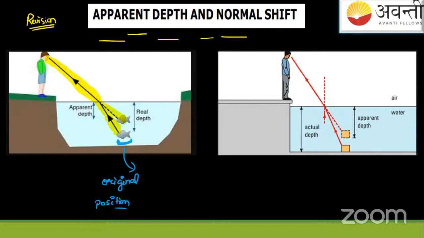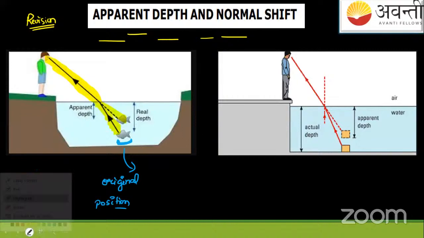Hold on, one student is texting me something. So you can see this thing yourself here, that this is a fish, and the ray is going from this fish like this. Okay, and when it is incident at this point, if you focus at this point, this is what?